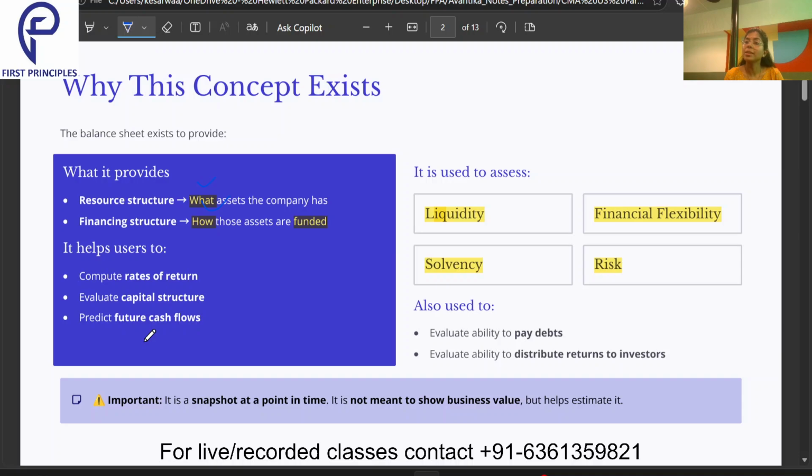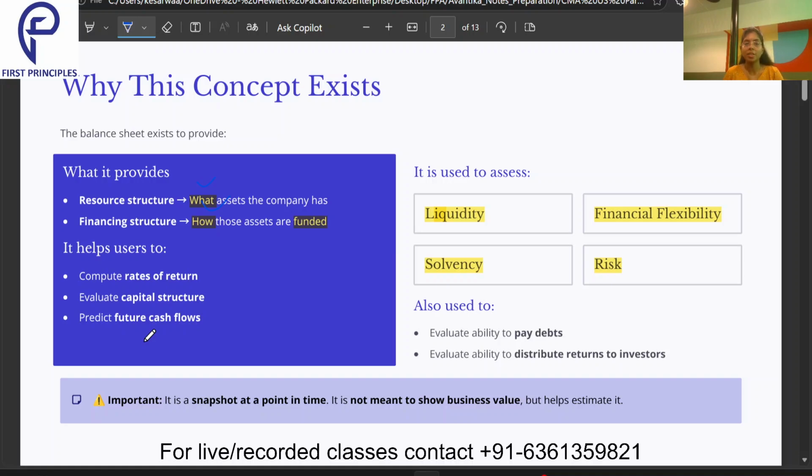And to evaluate the capital structure means how much debt we have and how much equity we have in the business. Debt means the money in the business from taking a loan. Equity means the owner's money. We can easily understand that from the balance sheet because both are presented in it. Then we can also predict future cash flows. How? We have accounts receivable and accounts payable, and any other assets or liabilities listed there can be easily presented with the help of the balance sheet.